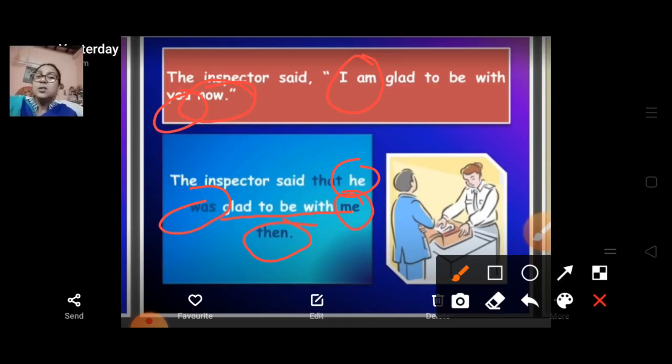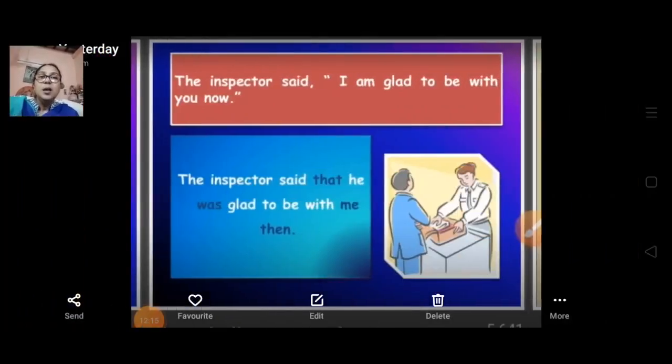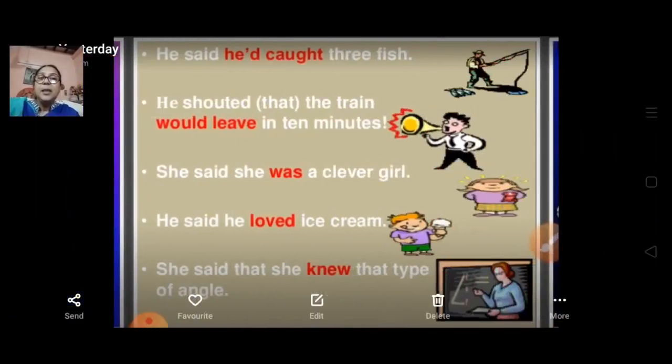So just observe the changes in direct to indirect speech. Now, next: He said he had caught 3 fish. He shouted that the train would leave in 10 minutes.